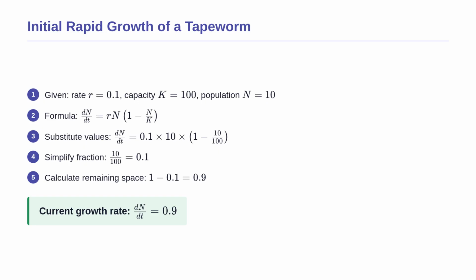Our first mathematical step is to calculate the fraction inside the parentheses, 10 over 100, which simplifies to 0.1. Subtracting this from 1 gives 0.9, which physically represents the remaining available space and resources in the host's body. Multiplying everything together gives a final answer of 0.9 worms per day. Because the population is still far below carrying capacity, growth is relatively fast and unhindered.